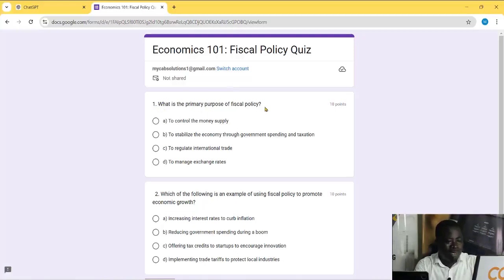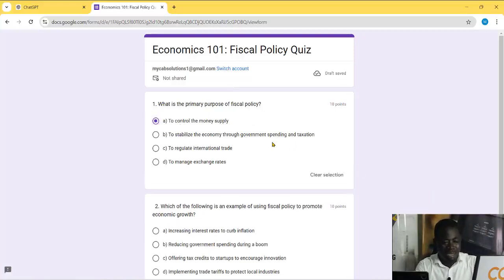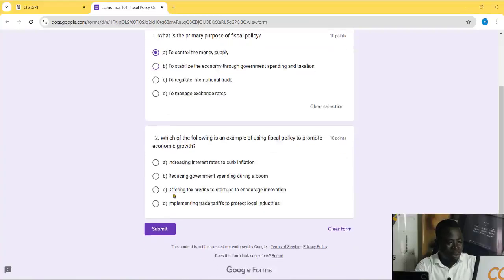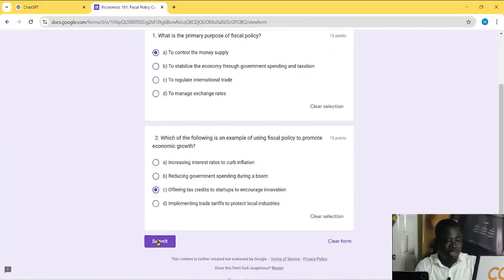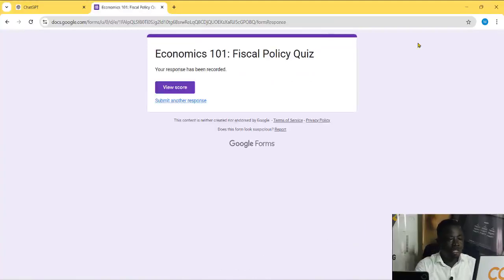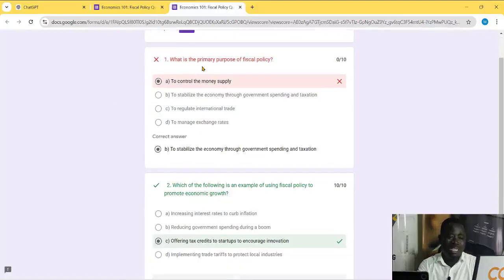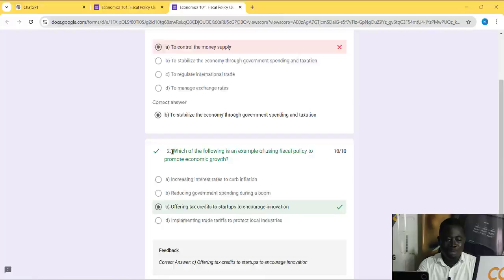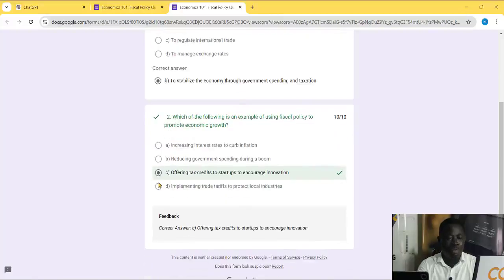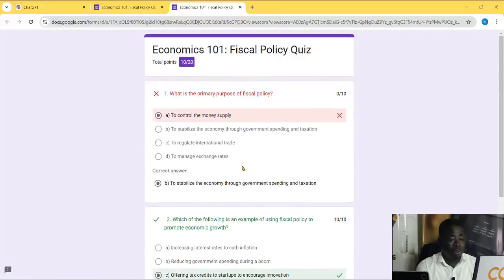So let's say, what is the primary purpose of fiscal policy? I know it's B, but let me make it A. Okay, and then the second one I know is C, but let me make that one too. Okay, let me choose C, and then I submit. So the moment I submit, it's done. So view score. Okay, so you see automatically it's telling me that the correct answer is B. Did you get it? It comes in handy. This is quick. You'll be able to get everybody's response.